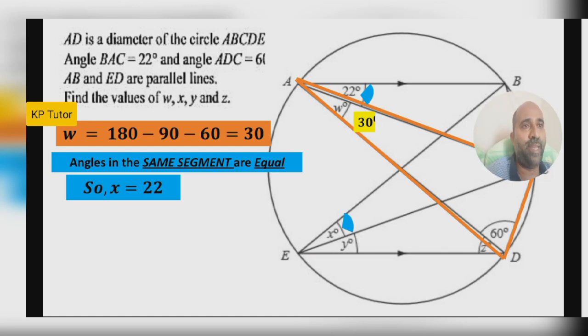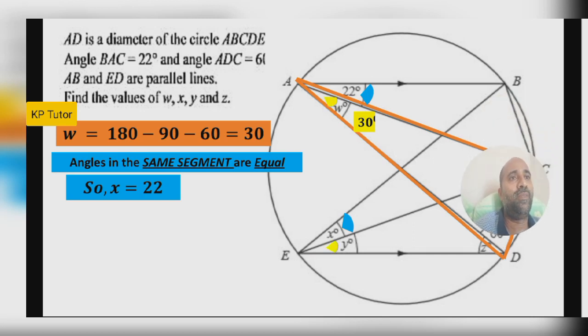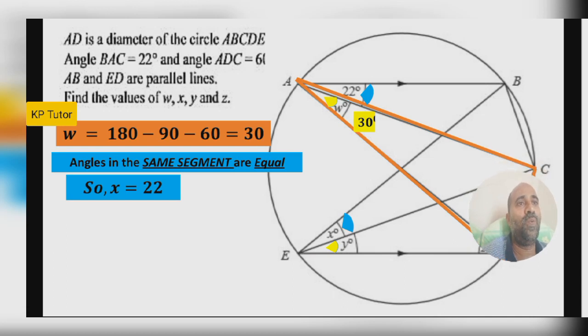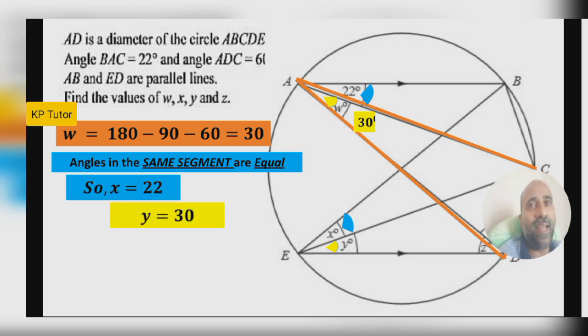Next question is y. Just like I am moving from there to here. Look to me now, the same segment I am. Okay, DC, the same segment. That means what will come? That yellow colored angle, okay, W and Y are equal. The W we got already before, how much? 30 degree. So Y is also 30. What is the reason? Angles in the same segment are equal.